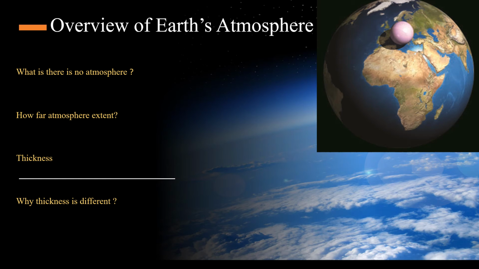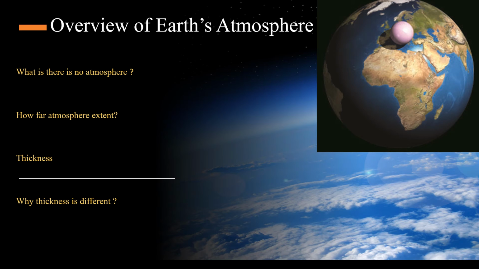But the point is, is the thickness on Earth the same everywhere, like in the tropical region or subtropical region? If you go all the way to the pole, is the thickness the same? Probably not, definitely not. So why is the thickness different in different places on Earth?